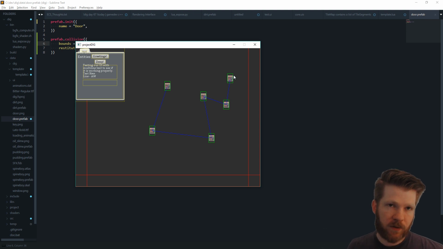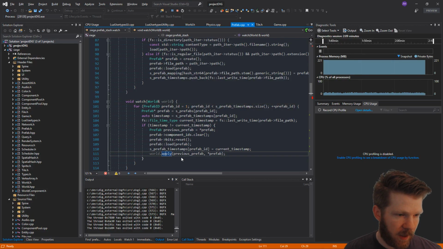It goes through all of the entities that exist, or all of the components that have changed for this prefab, and it takes a byte diff of the previous component and this new component, and it applies it to all of the components that are made from this prefab, that entity type. So it does some really cool things with that. That's what's happening in this world apply.